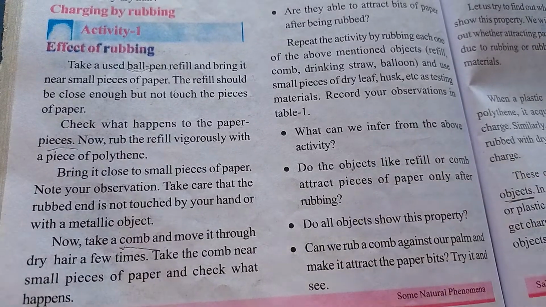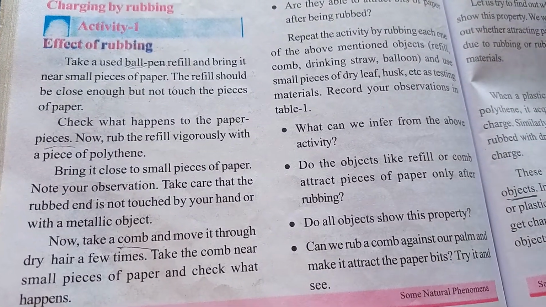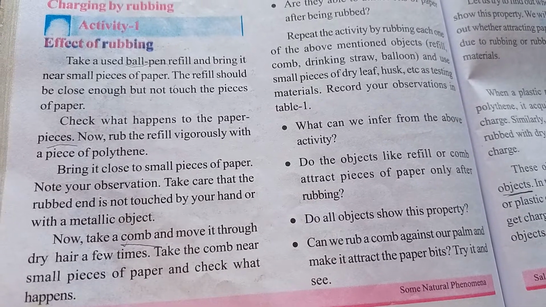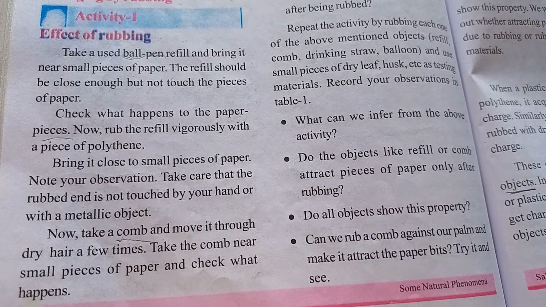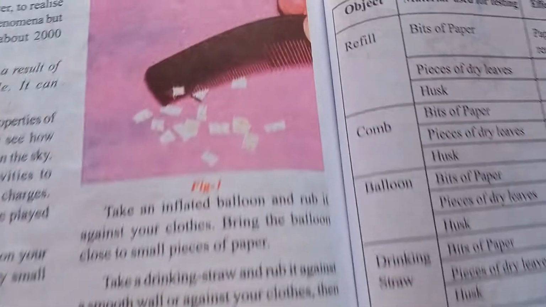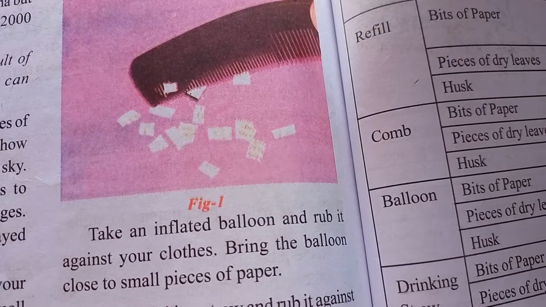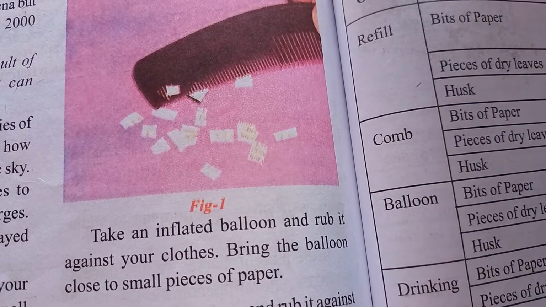You have seen that when we rub a comb with our hair and bring it close to paper, some pieces of paper are attracted to the comb. This is due to the electrical charges on the paper and the comb.